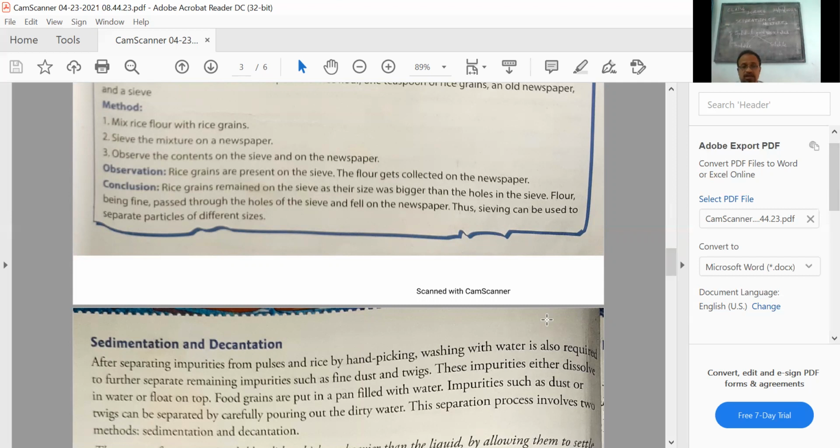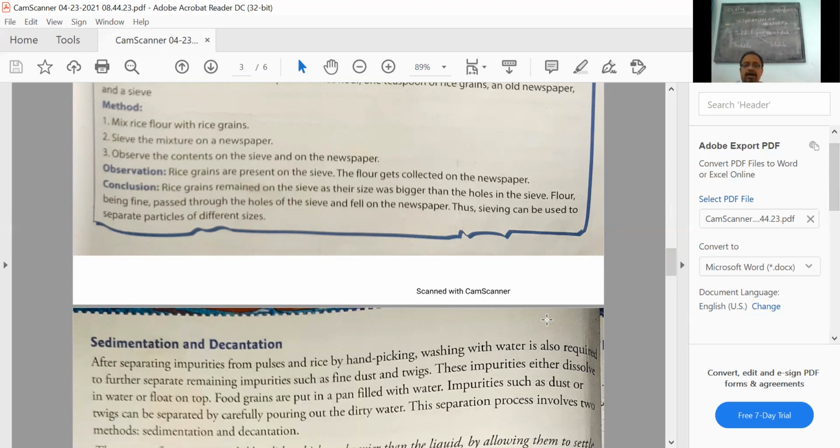sedimentation. And after sedimentation, the separation of the clean liquid above the mud particles, which is removed without disturbing the settled material, is called decantation.